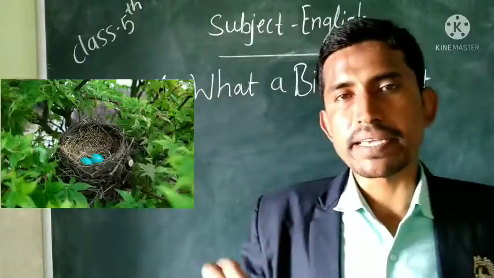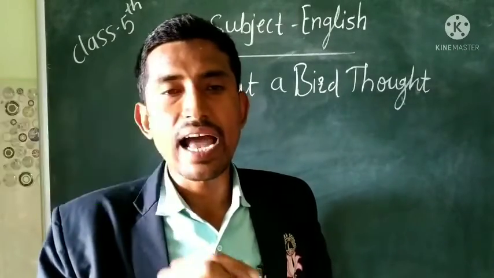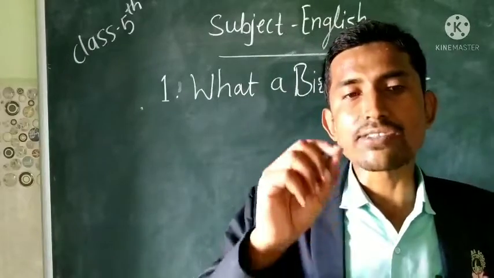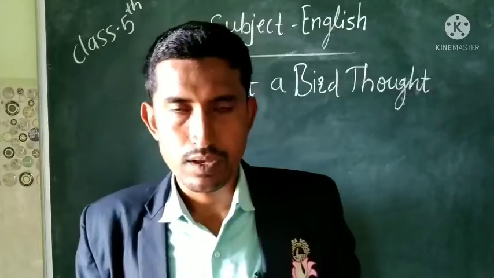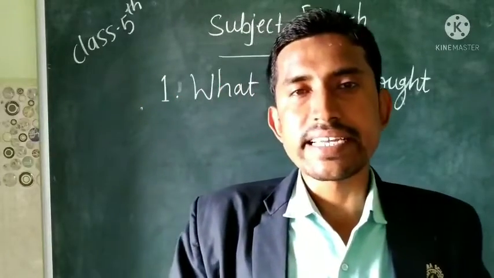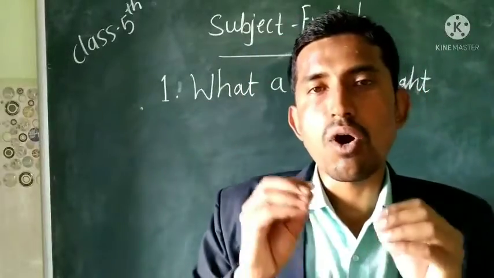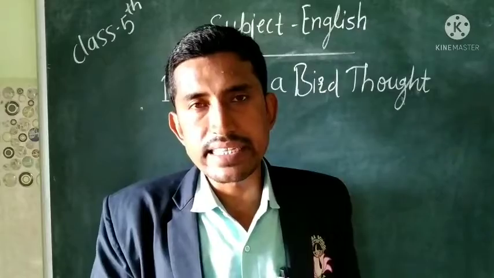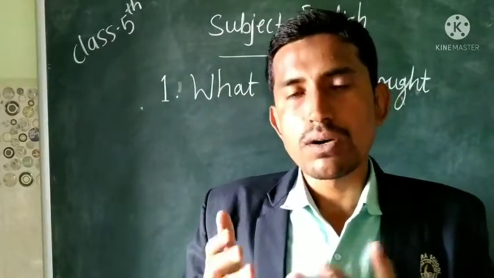You can see the nest in the picture. So the bird is telling that I lived next in a little nest, and I thought the world was made of straw. Means the bird was thinking that the whole world was made of straw, because it was now living in the nest, and we know that the nest is made up of straw.